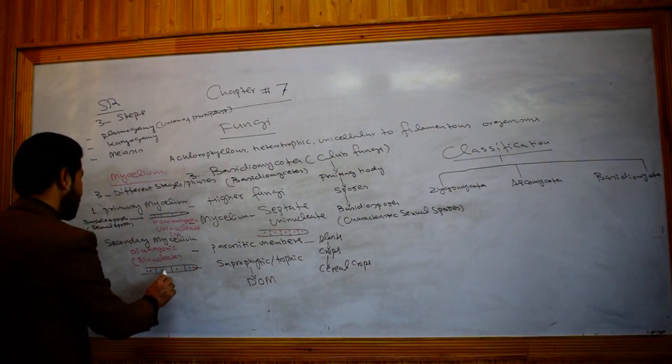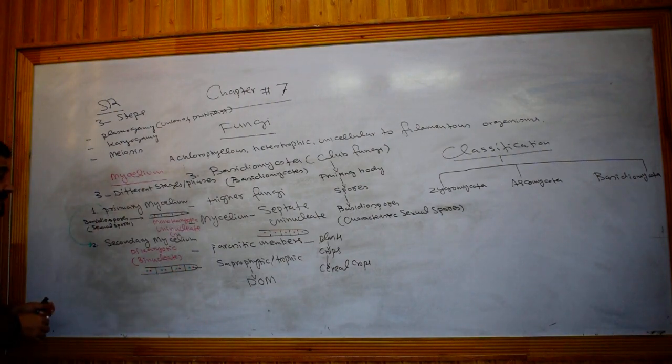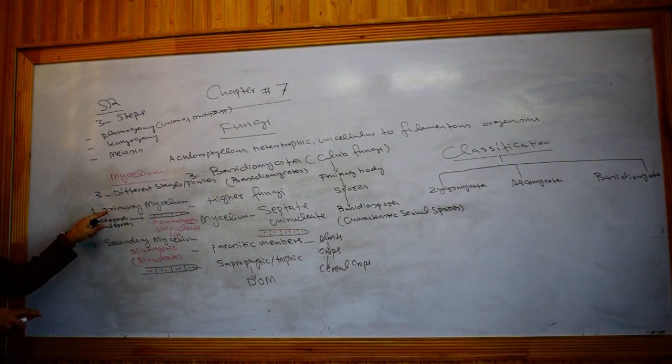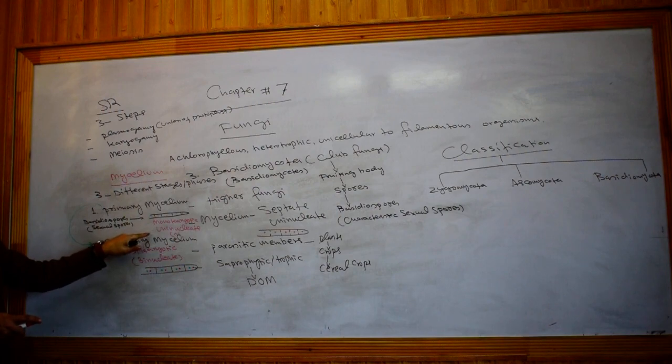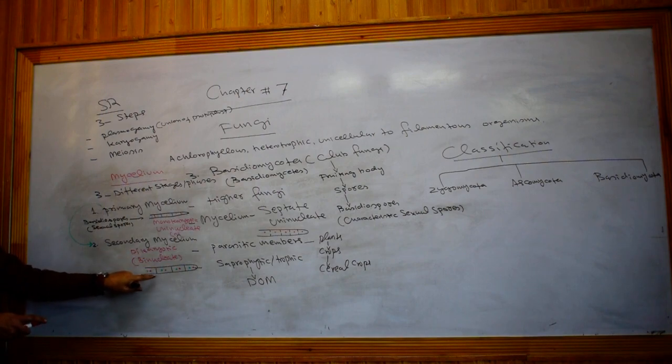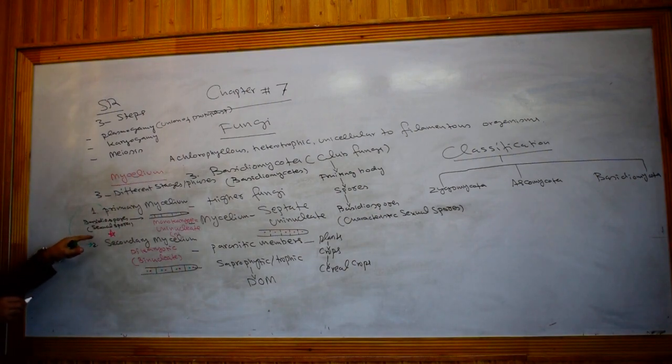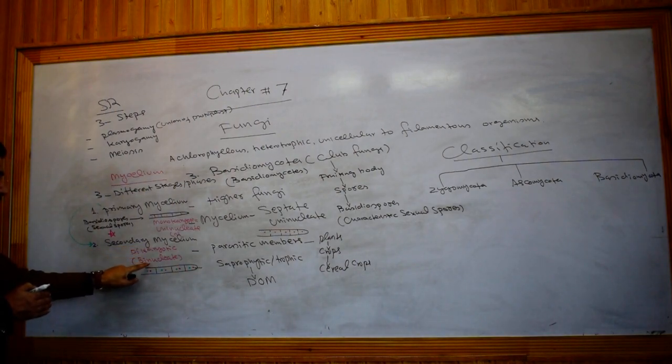So this is the binucleate condition, dikaryotic mycelium, which is secondary mycelium, produced from the primary mycelium. Primary mycelium is monokaryotic, uninucleate in nature, while secondary mycelium will be dikaryotic or binucleate in nature. And this is the type of mycelium which is mostly present in Basidiomycota. In most of the life cycle, the mycelium will be secondary mycelium, that is dikaryotic or in binucleate condition.